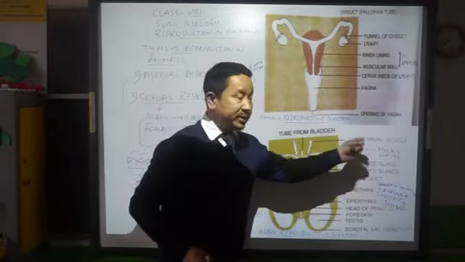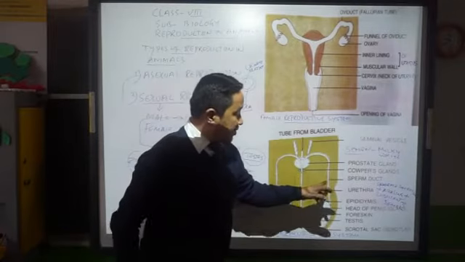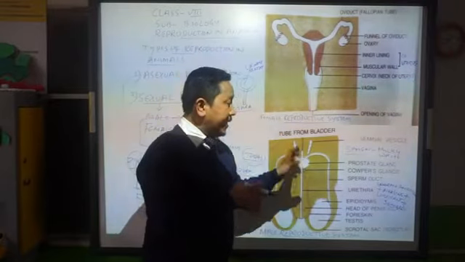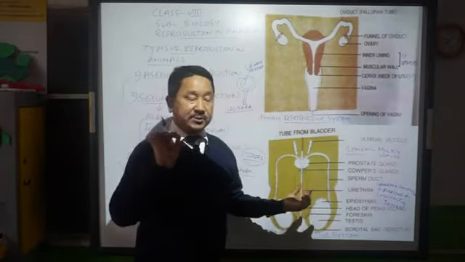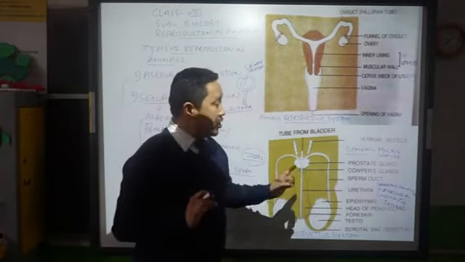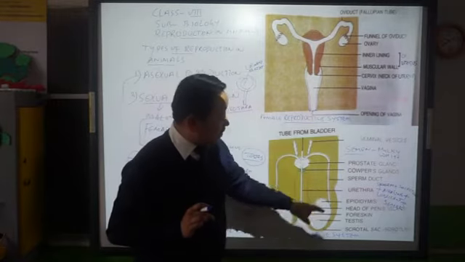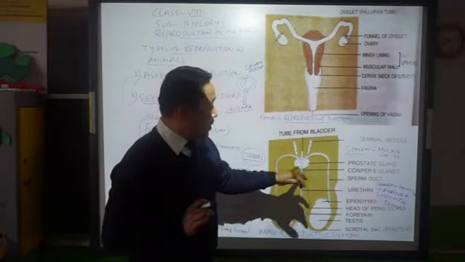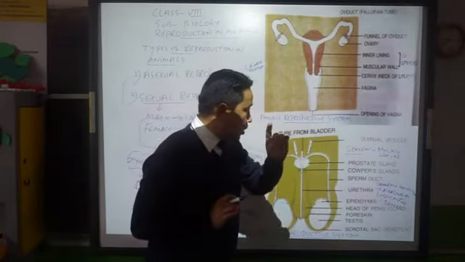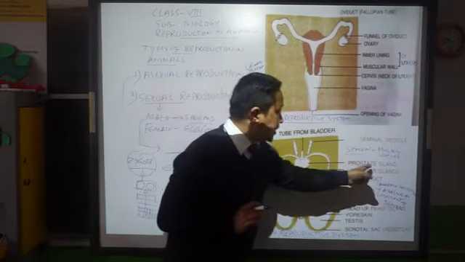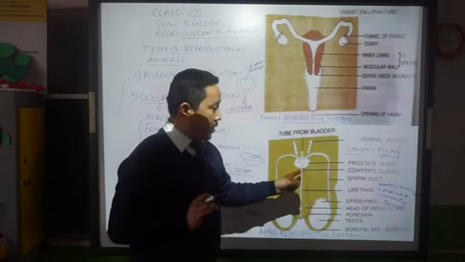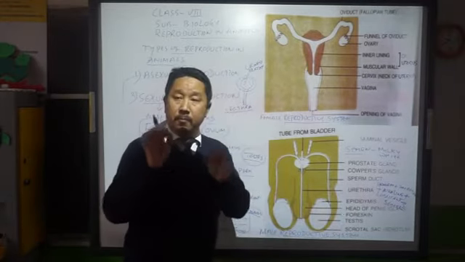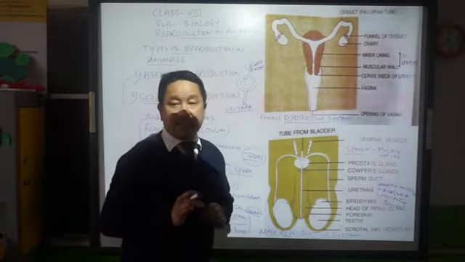Semen was here also, but there only the sperm and the secretion produced by the seminal vesicle were there, but now a complete semen is formed. You find the sperm coming from here, then the secretion produced by this seminal vesicle, then the alkaline produced by this prostate gland, then the lubricant produced by this Cowper's gland. These four things make a complete semen, which is milky white.